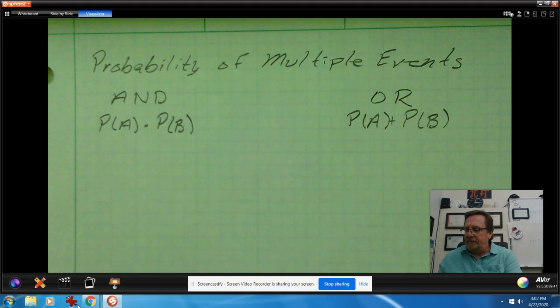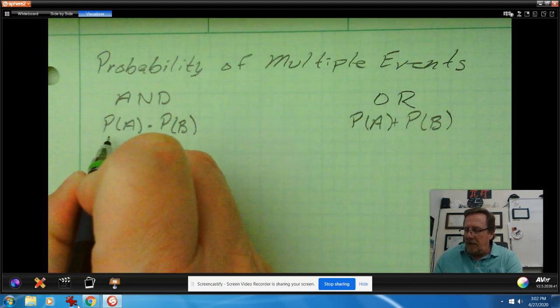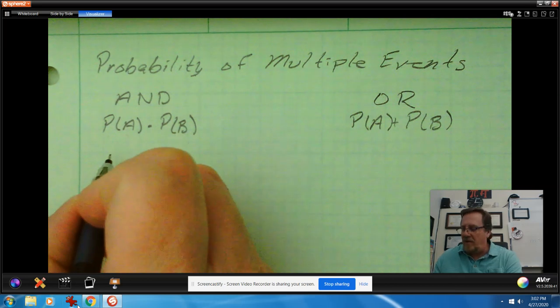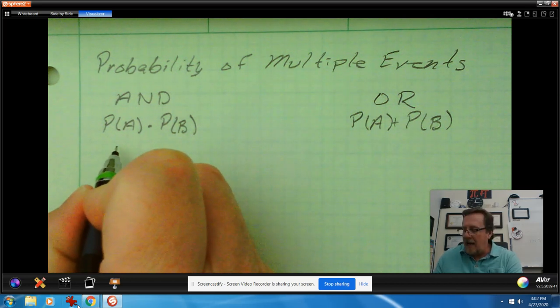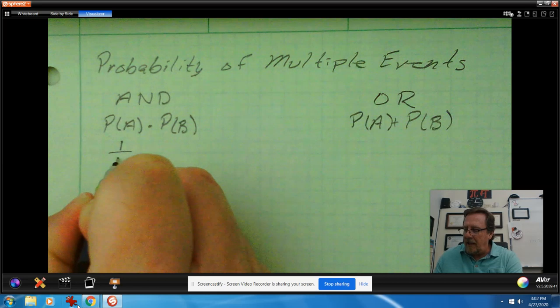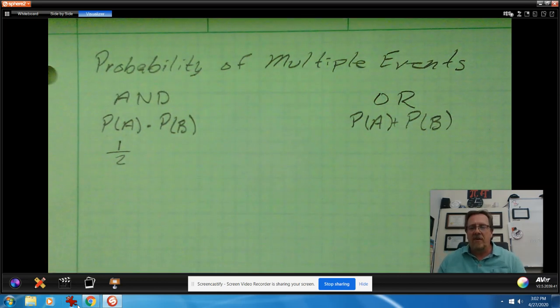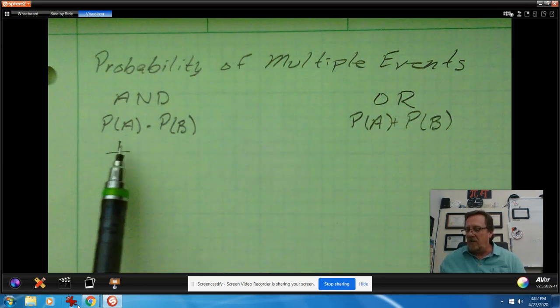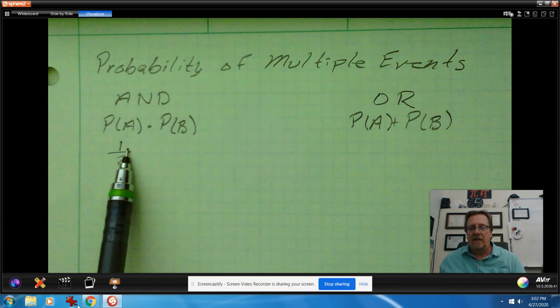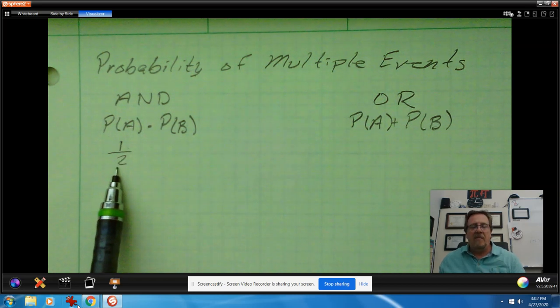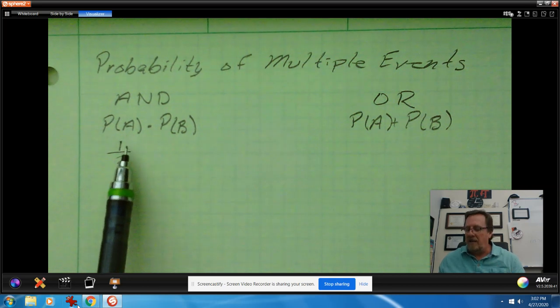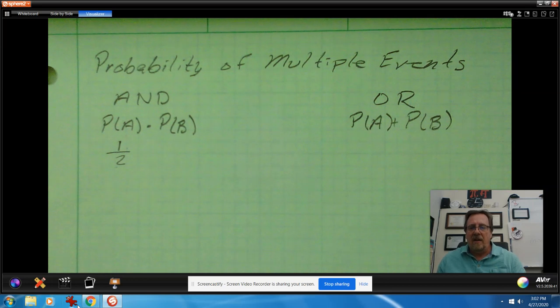For example, if the probability A was that I was going to flip a coin and get a head, well, the probability that I could get a head on a coin flip is 1 out of 2. Again, because it's what we're looking for, the head, that's one side of the coin, over the total amount that could happen. There's 2 sides of the coin. So that's a 1 out of 2 probability.